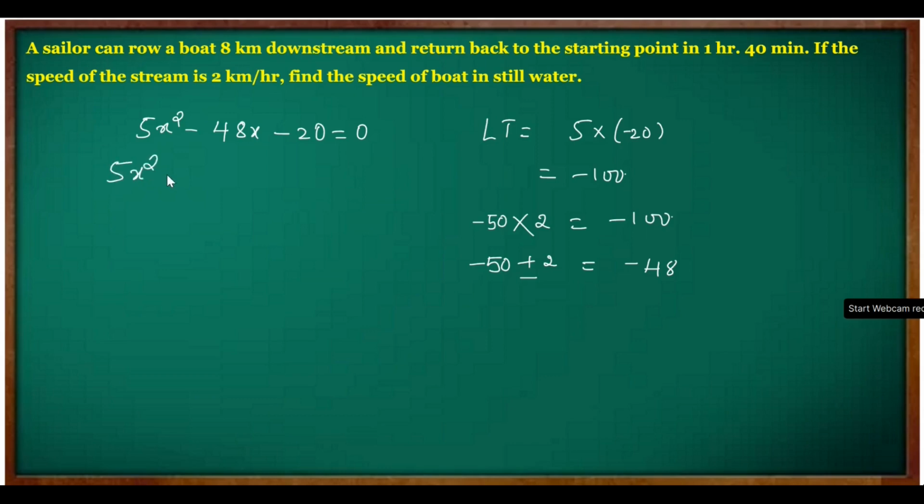Let's write the first term as it is. The first factor is minus 50x, the second factor is 2x, and the last number as it is. Now we'll take a common factor here, 5x. x minus 10 will remain. I told you, you have to repeat the exact bracket here, x minus 10.